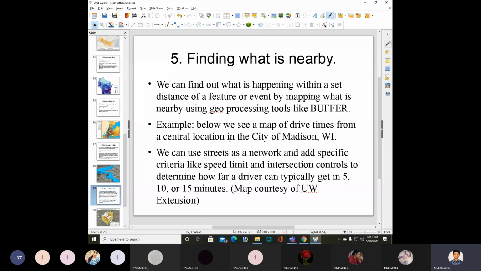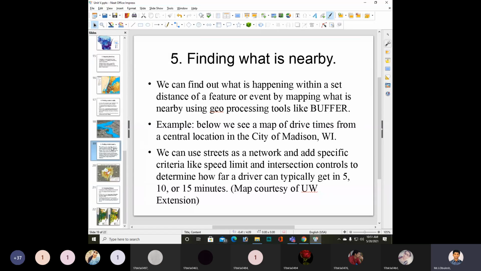So with the help of streets, we will be able to add criteria like a speed limit and intersection controls to determine how far a driver can typically get in 5, 10 or 15 minutes.